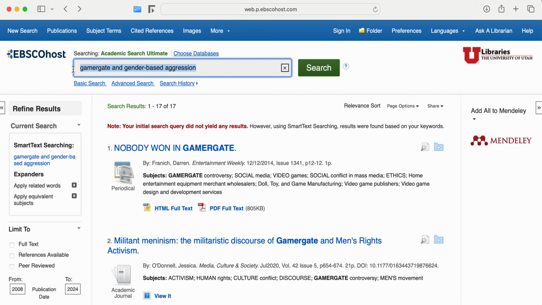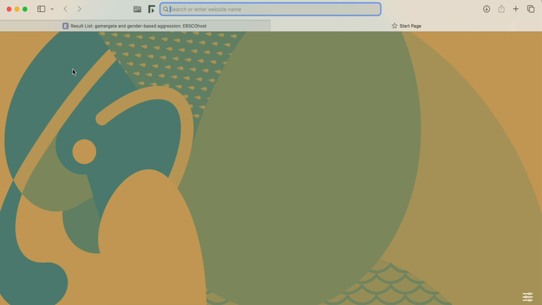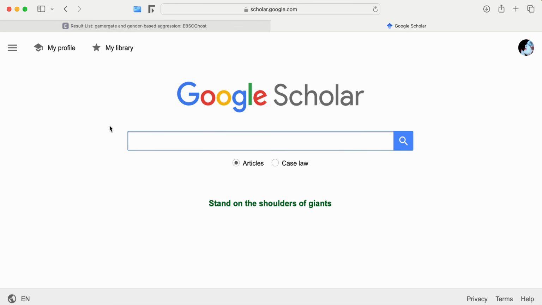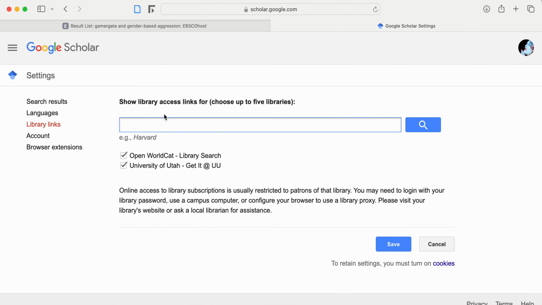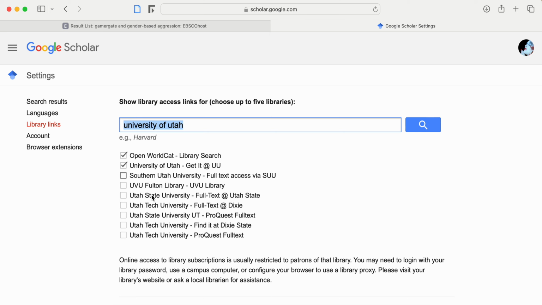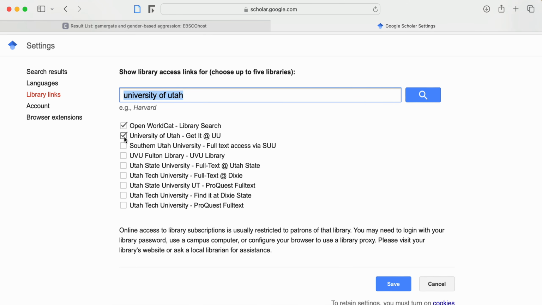So let's try this. Let's do something a little interesting. If we go to scholar.google.com, I'm going to show you how to sync up the stuff that we find through the library with the stuff that you have access to through Google Scholar. So I'm going to click on the settings here and go to library links. From here, you'll type in University of Utah. I've actually already done this, so it's saved, but I do want to show you what it will look like. This will give you a list of all of the universities that have both Utah and university in the title. And from there, you'll just click University of Utah, and then you'll hit save.